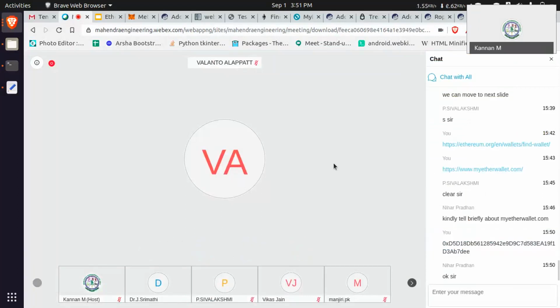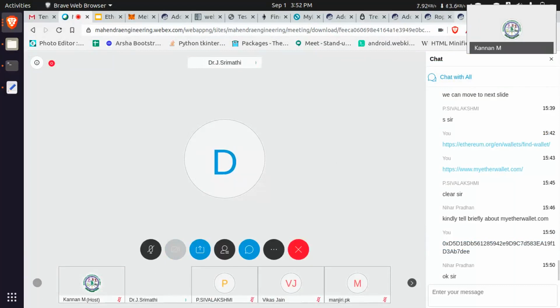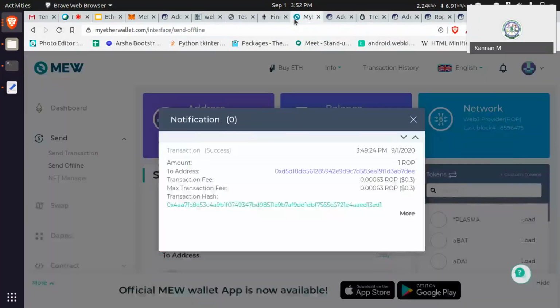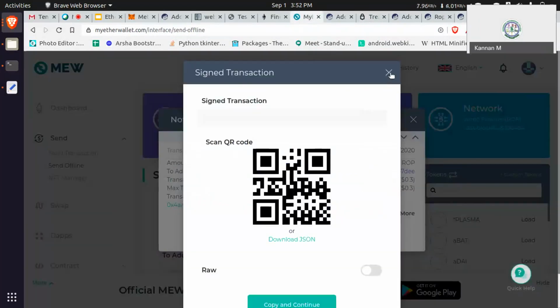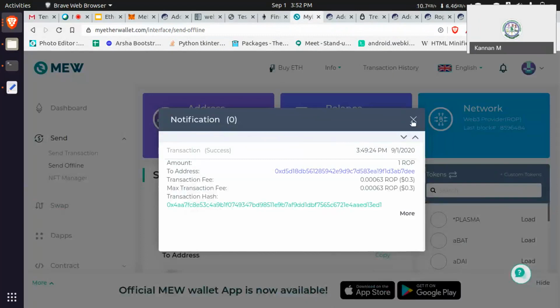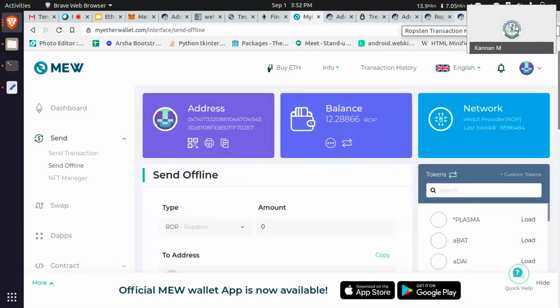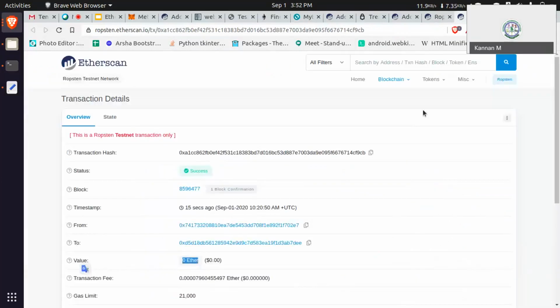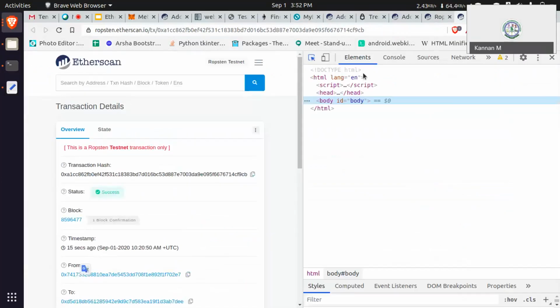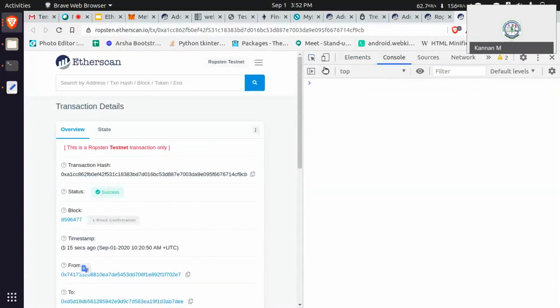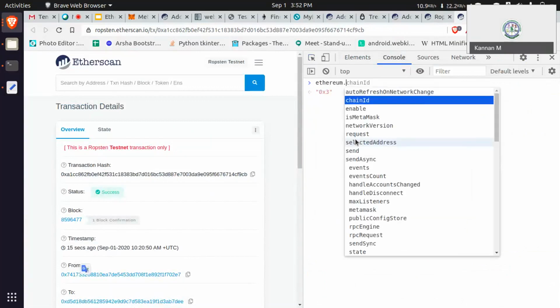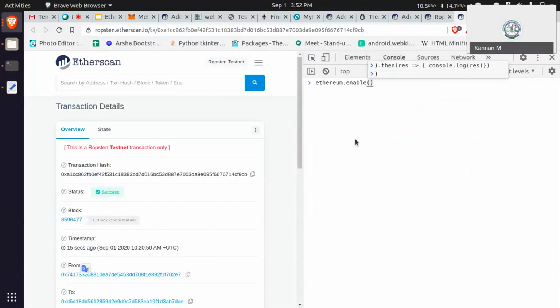How to invoke the JavaScript in tracer.io, sir? Can you explain now, please? Where you are saying, with the help of tracer we are invoking MetaMask on tracer.io. Is that here only? I will explain. Ethereum.enable. This is asking for permission.